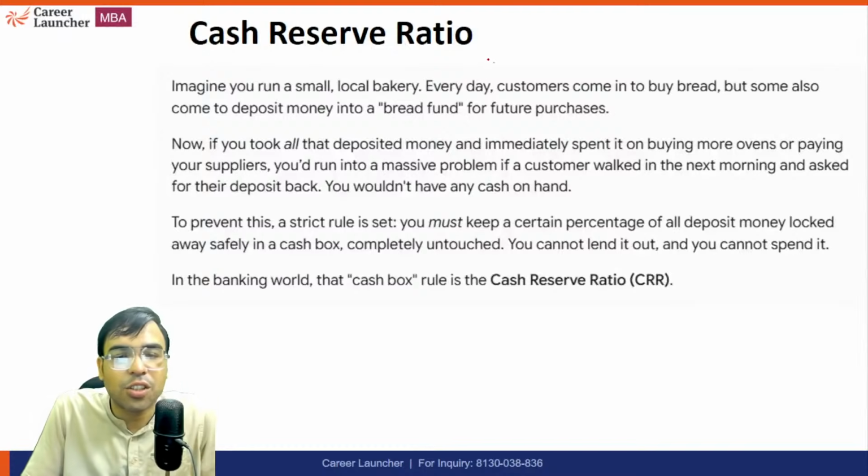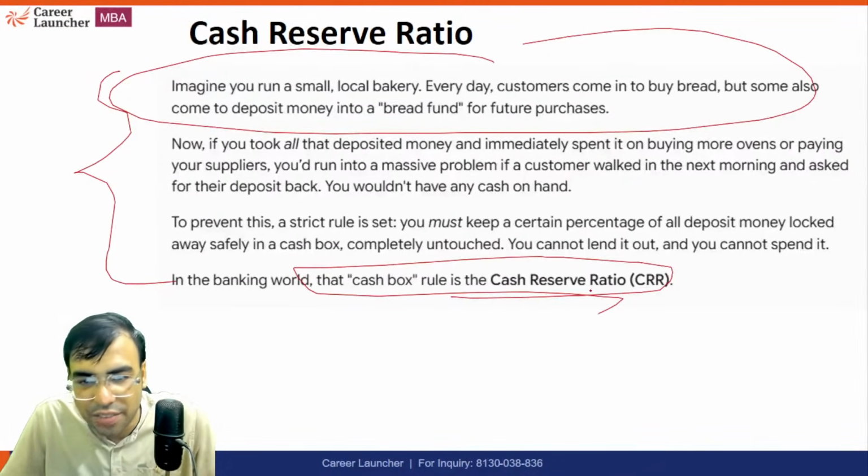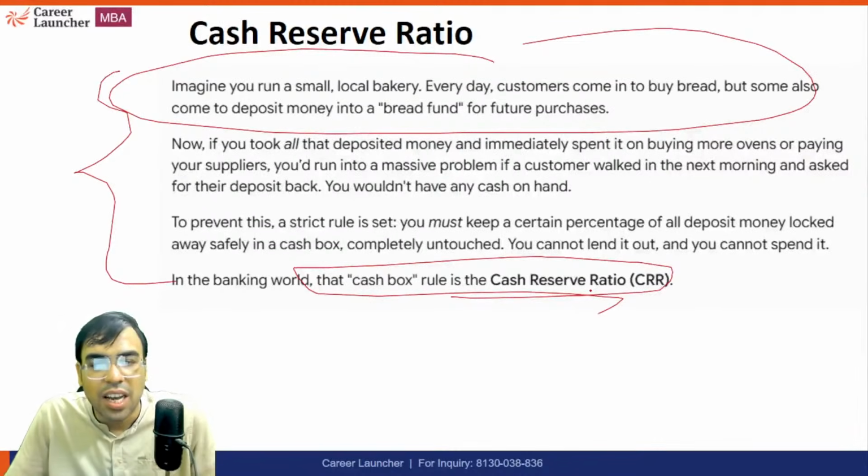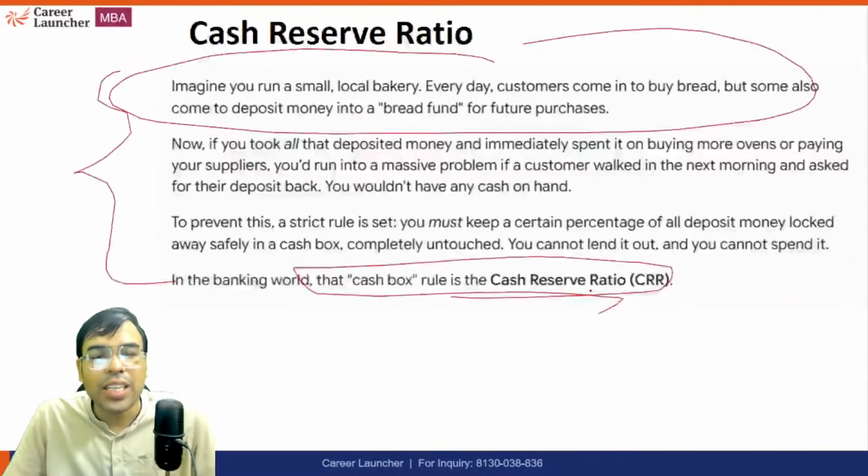So cash reserve ratio is like this. You can read this interesting example given by the AI, artificial intelligence, Gemini. I have searched and they had given a real life example just to show you. You can read it. Pause the video and read. Now, what exactly is cash reserve ratio?